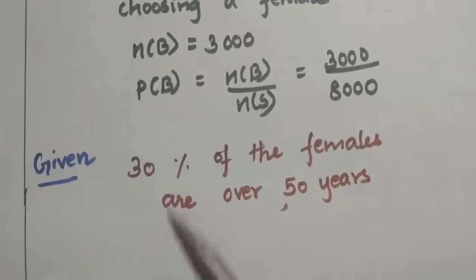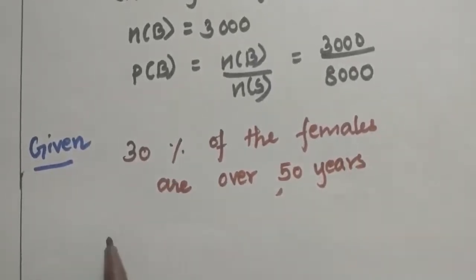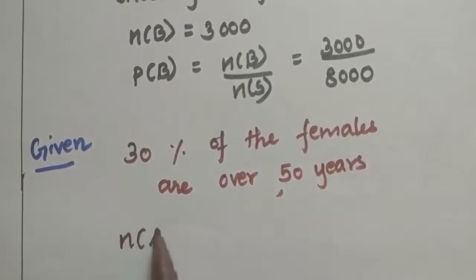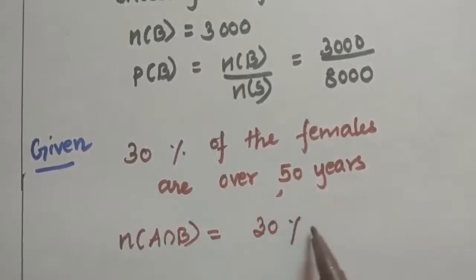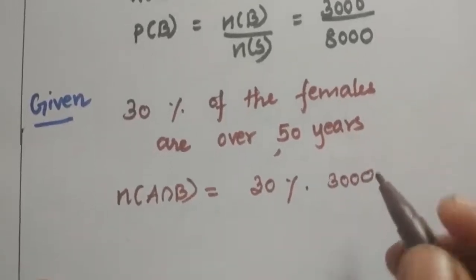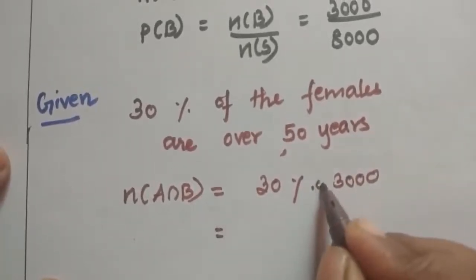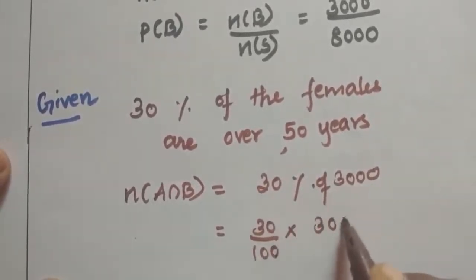It's given in the question that 30% of the females are over 50 years. So from this we can write N of A intersection B is equal to 30% of 3,000, which is equal to 30 divided by 100, where this stands for multiplication, into 3,000.